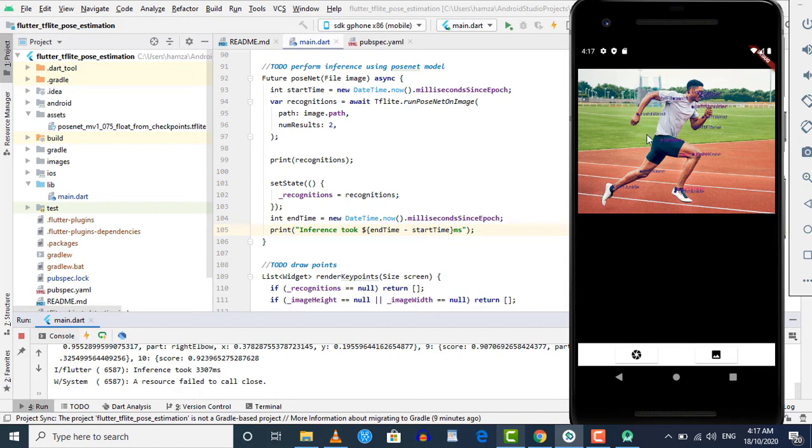In our previous application, we were drawing rectangles around detected objects, but in this application we are drawing dots and the key point names at the detected positions. So both of these applications are quite similar. Similarly, when you capture an image using the camera, that image will be passed to our model, and in case our model detects the key points, then those key points will be drawn on the image.